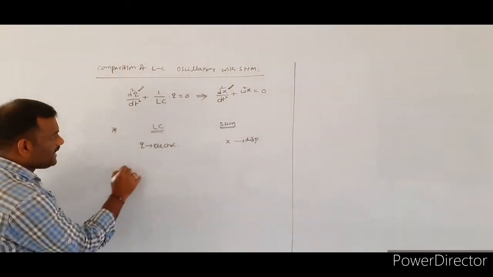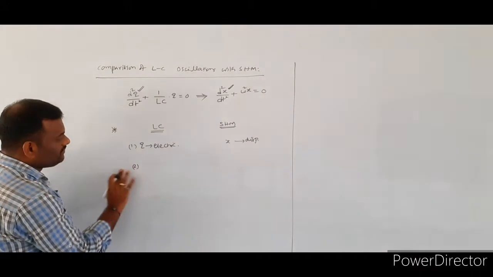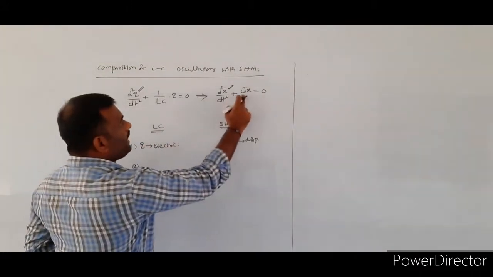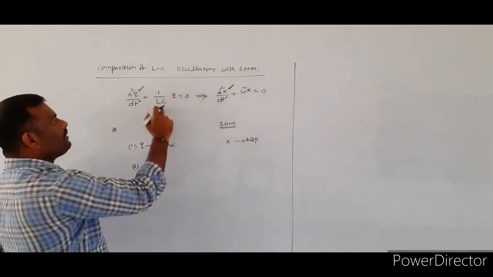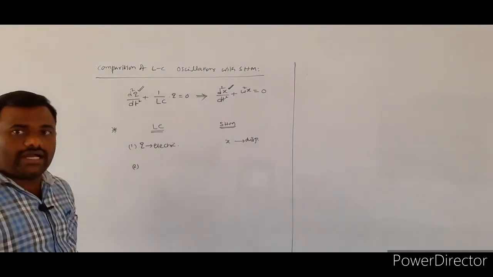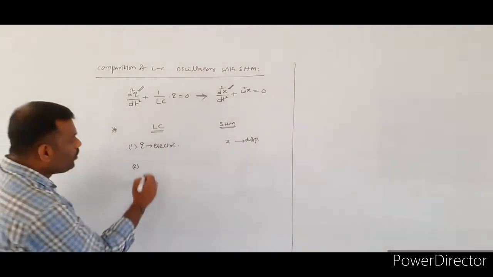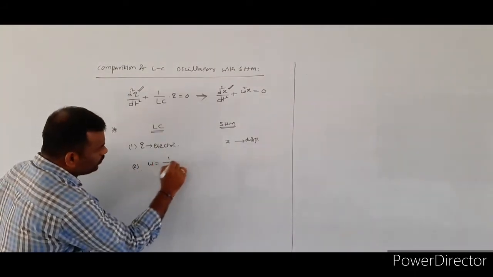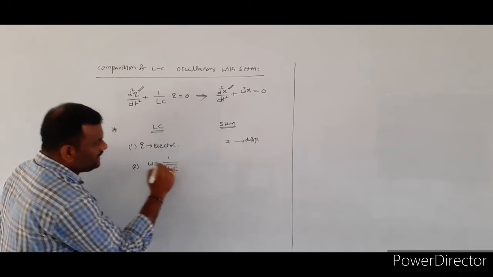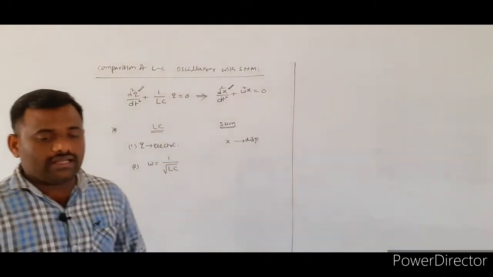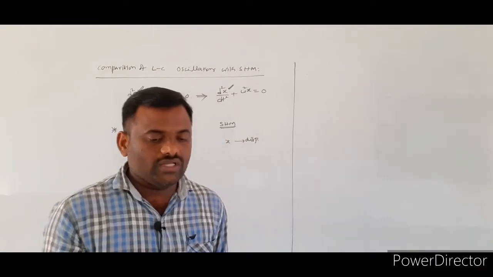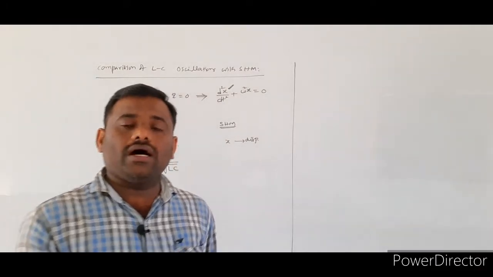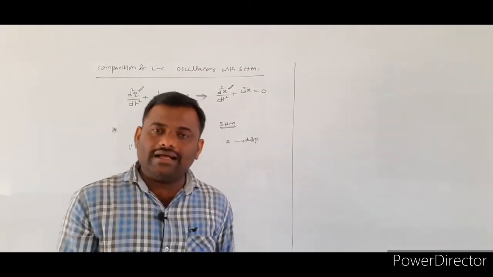And the second term is omega square, which is equal to 1 by LC. So the omega value is equal to 1 by under root LC. What is the omega here? Angular frequency.